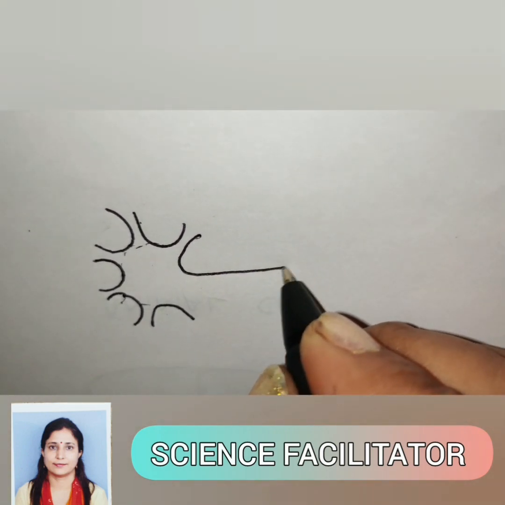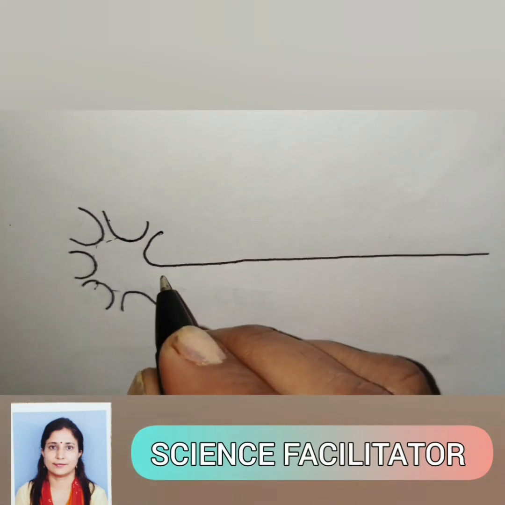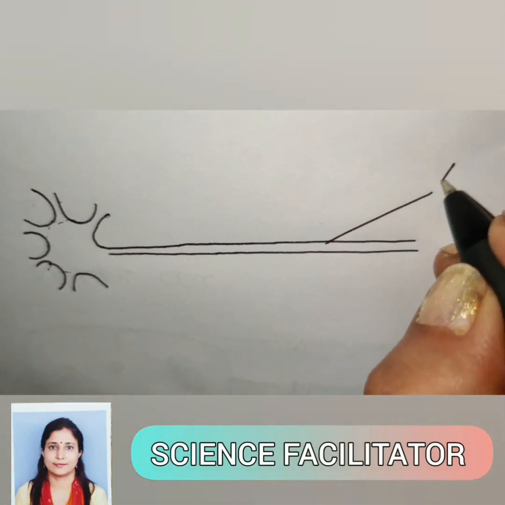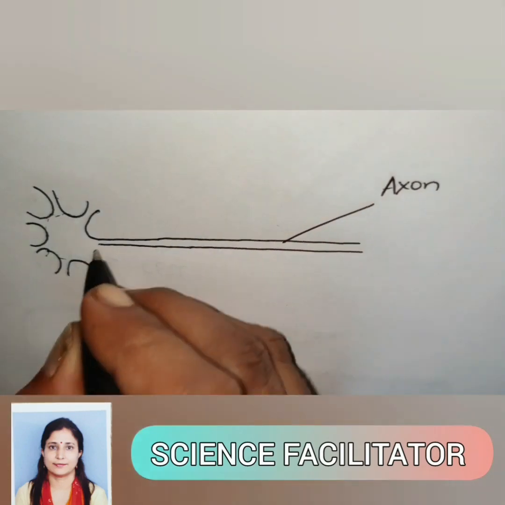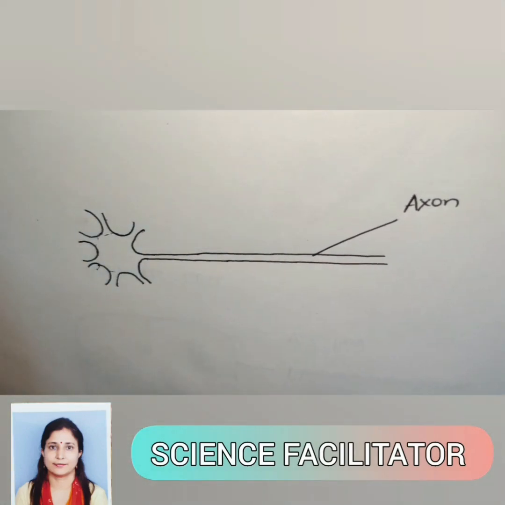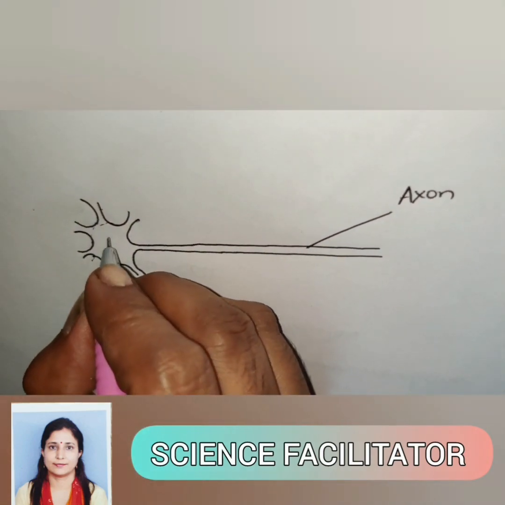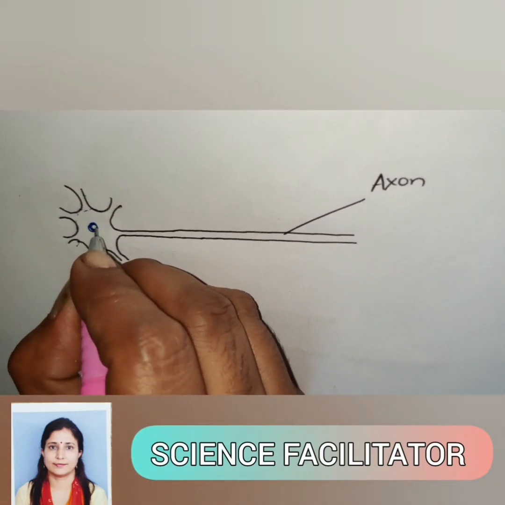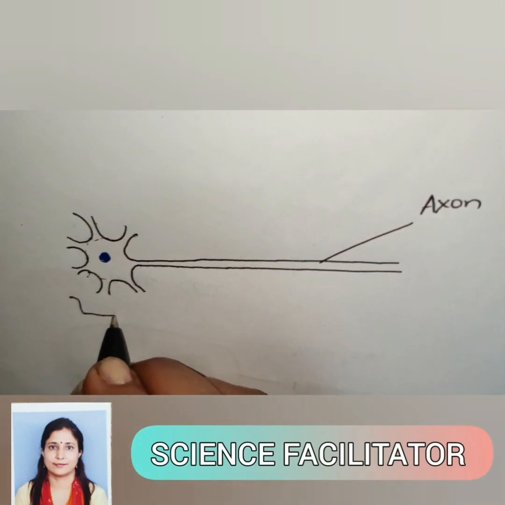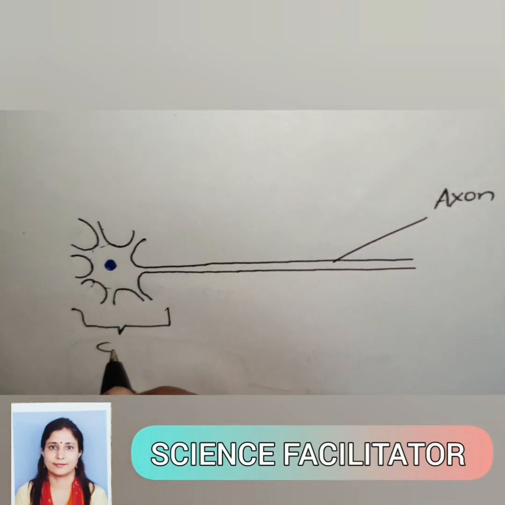So this long thread-like structure in the nerve cell is known as the axon, and this main cell body is the cytone, and in the center the nucleus is there. This whole cell body is known as the cytone.